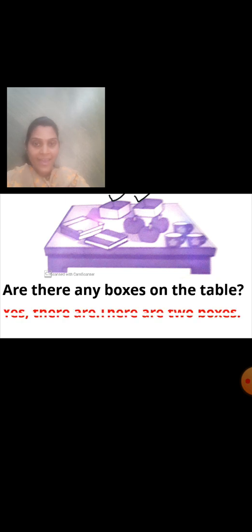Look at the picture carefully. Are there any boxes on the table? Can you see some boxes on the table? Yes, I can see. 2 boxes are there. Yes or no? So how will you write the answer? Are there any boxes on the table? Yes, there are. There are 2 boxes.